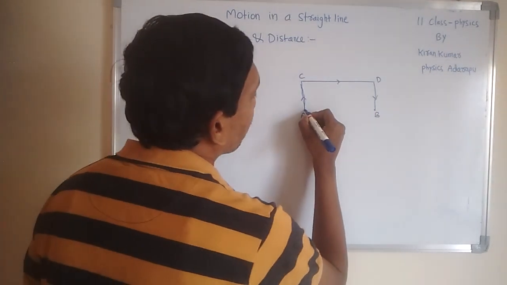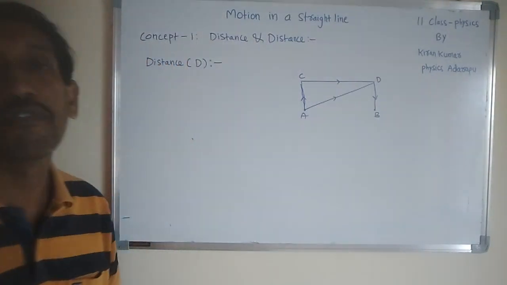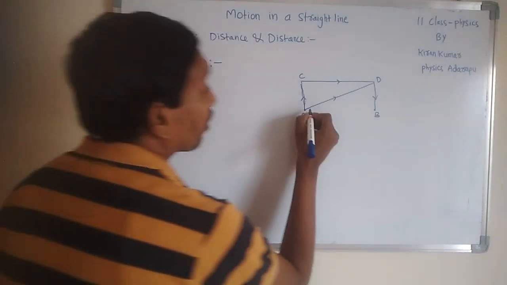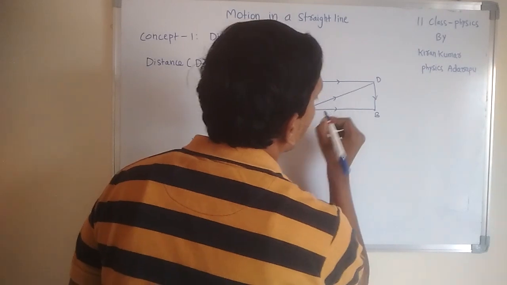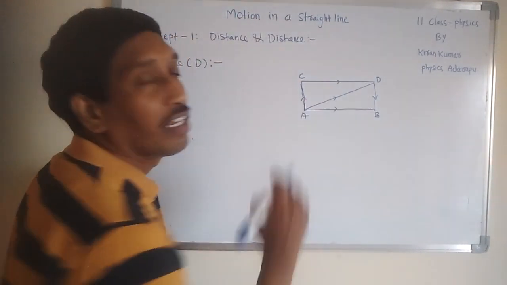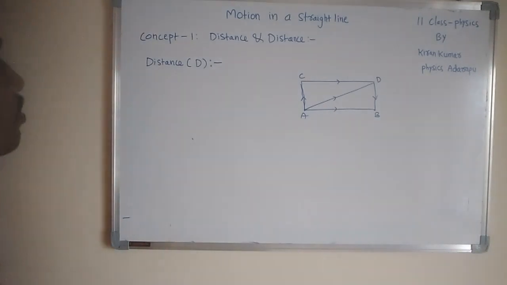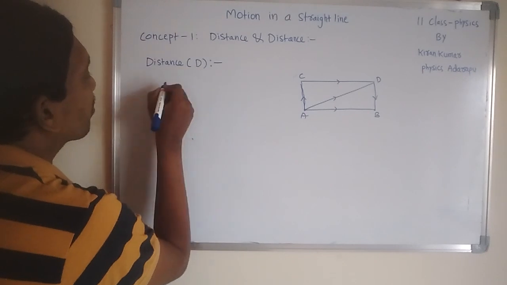And one more traveling path: first moving from A to D and then D to B. This is one more traveling path. One more traveling path is A to B. These are the different paths. The length of the path traveled by the body is called distance. So simply, you want to understand what distance stands for.